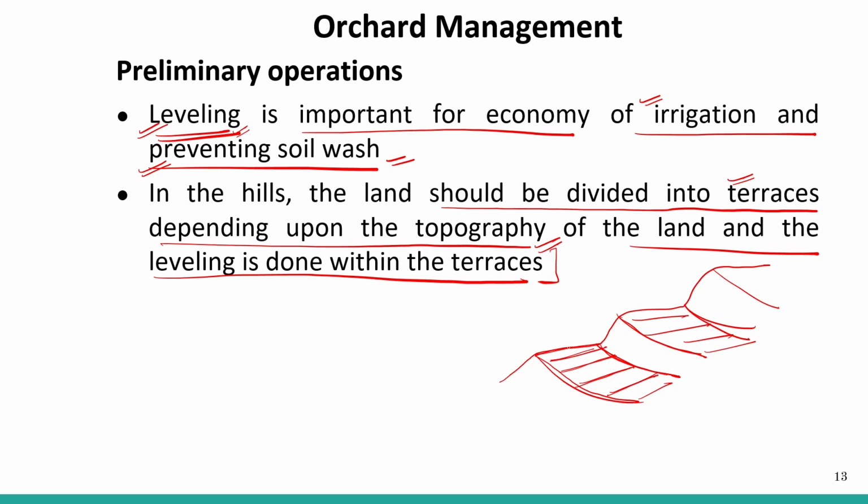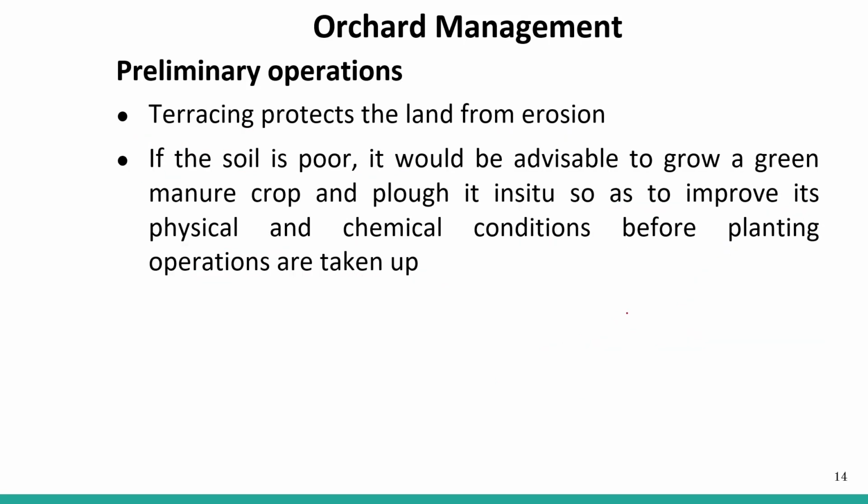So one should keep in mind that leveling is a very important aspect if we are opting for contour or terrace farming, right? The land should be leveled at the terrace level, so that there should not be any type of soil wash. Terrace protects the land from erosion. Very important. This terrace protects the land from erosion.